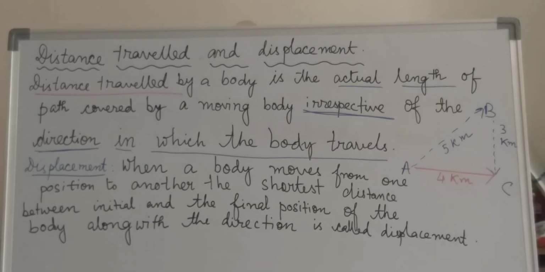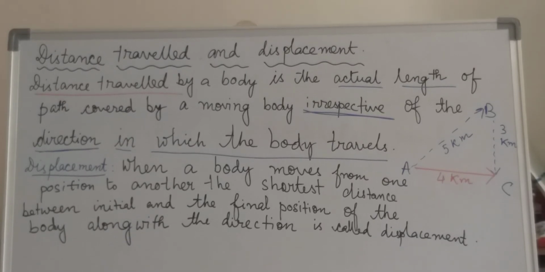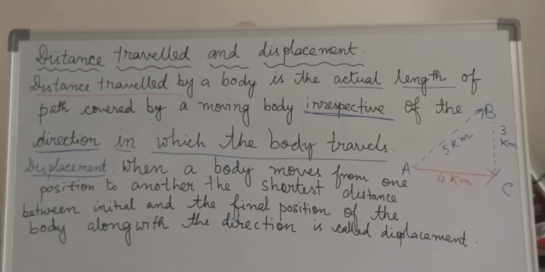In displacement, we have to consider the direction also. But when we are calculating the distance, then we are not considering the direction. This is the main difference between distance and displacement. Distance is the path covered by the body irrespective of the direction in which the body travels.